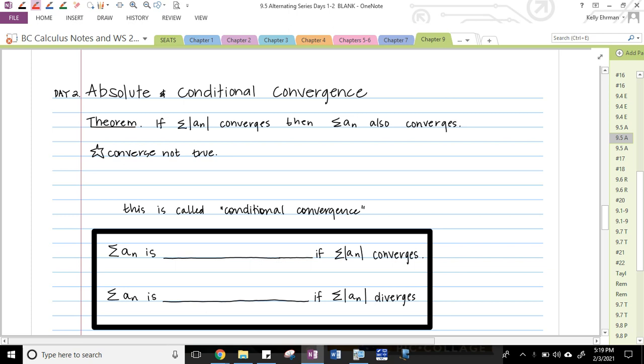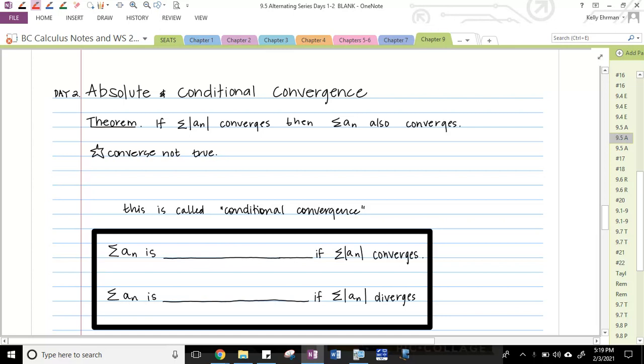So we're on day 2 of our 9.5 notes. We talked about the alternating series test yesterday. And so today we want to get a little more specific about convergence. So there are 2 types of convergence, absolute and conditional. Absolute is kind of what it sounds like: this converges absolutely, no matter what.